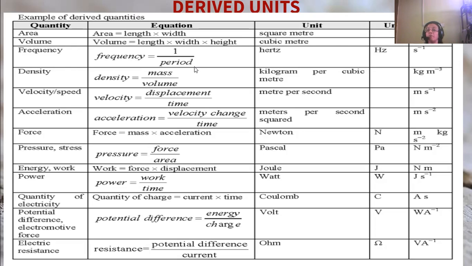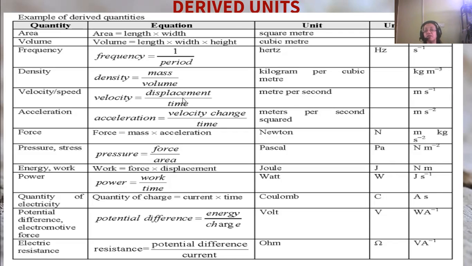Frequency is 1 by period, 1 by time period. So time is considered here, and time is a fundamental unit. Its unit is hertz, Hz is the symbol, or you can say per second. The density is mass by volume. Mass is a fundamental unit, and volume is a derived unit, which is a combination of fundamental units. So its unit is kilogram per cubic meter, or you can say kg per meter cube.